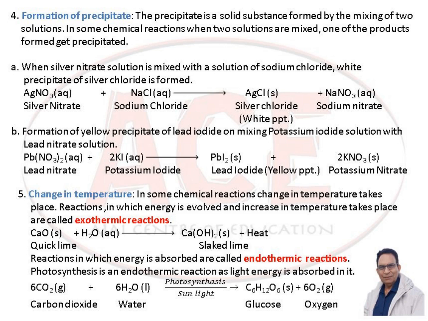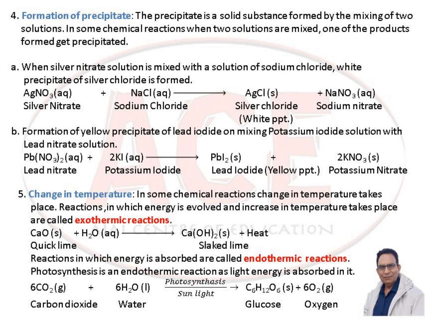Change in temperature. In some chemical reactions, change in temperature takes place. Reactions in which energy is evolved and an increase in temperature takes place are called exothermic reactions. For example, quicklime, CaO, reacting with water gives slaked lime, that is Ca(OH)2, calcium hydroxide, and heat is produced.